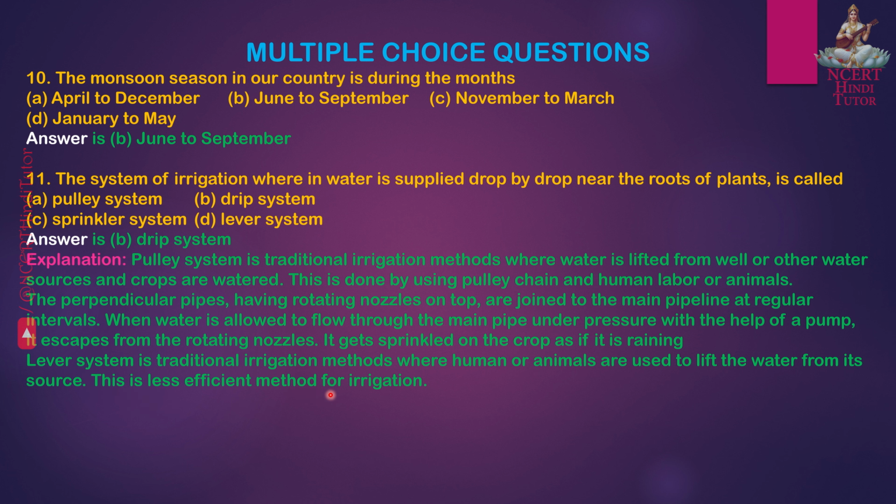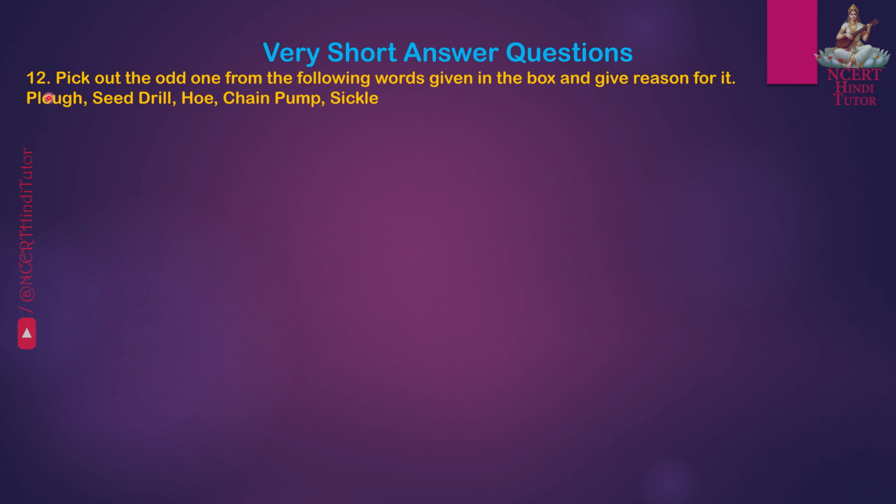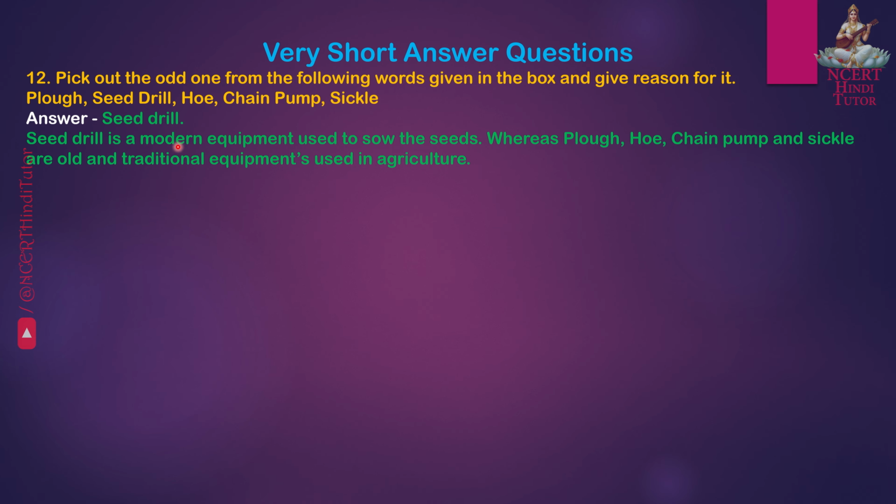This is a less efficient method for irrigation. Question 12. Pick out the odd one from the following words given in the box and give reason for it. Answer: seed drill. Seed drill is a modern equipment used to sow the seeds, whereas plough, hoe, chain pump and sickle are old and traditional equipments used in agriculture.